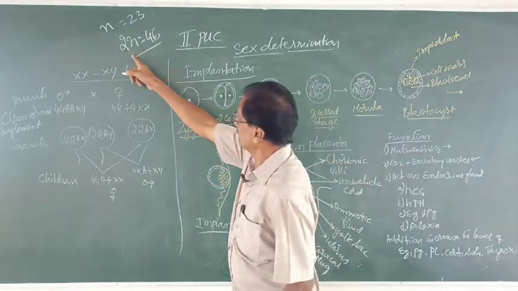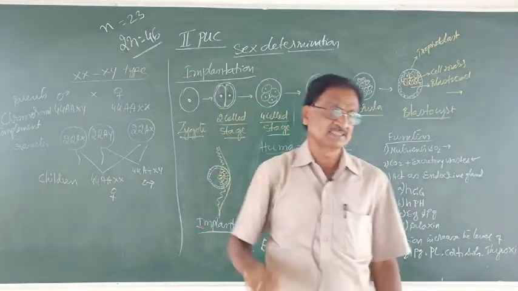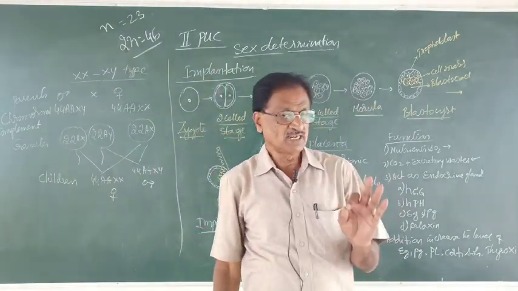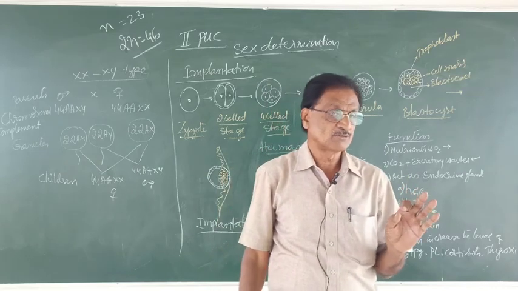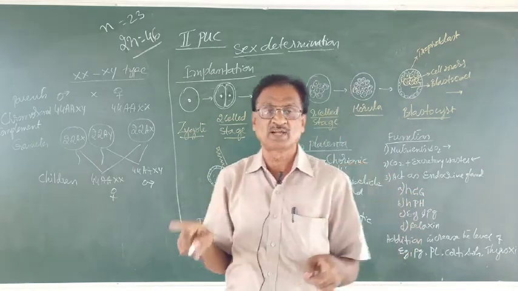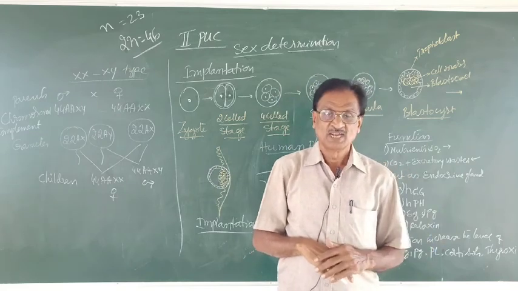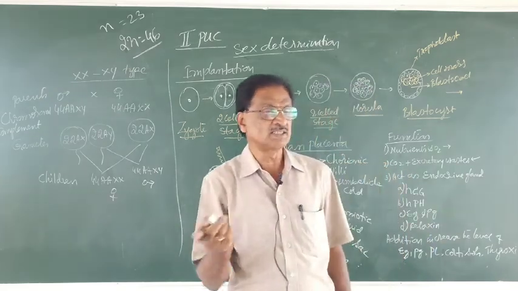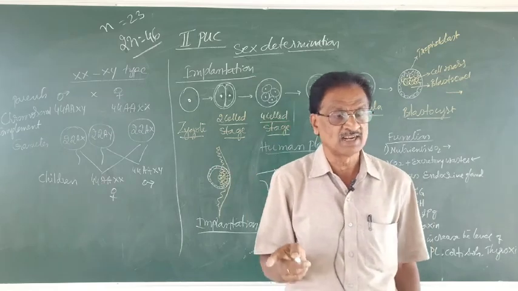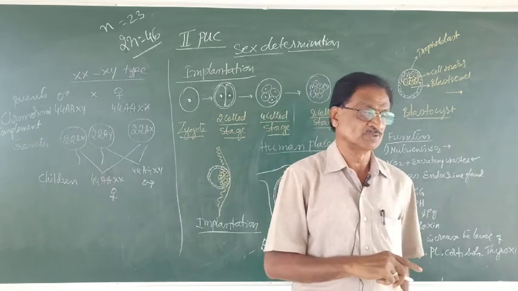Whereas 2n is equal to 46, out of 46 we received 23 chromosomes from the father, called paternal chromosomes, and another 23 from the mother, called maternal chromosomes.